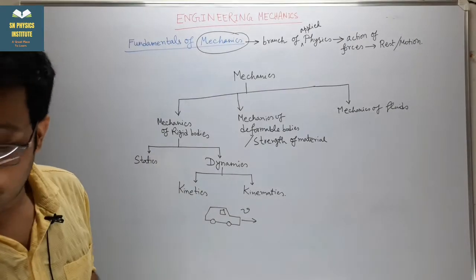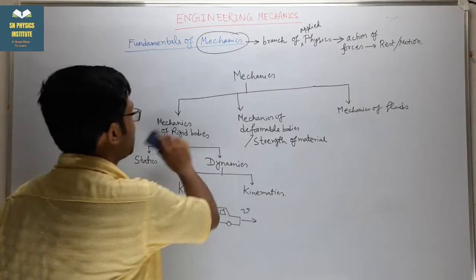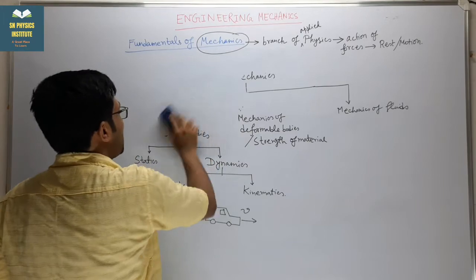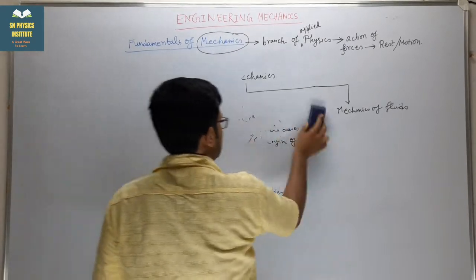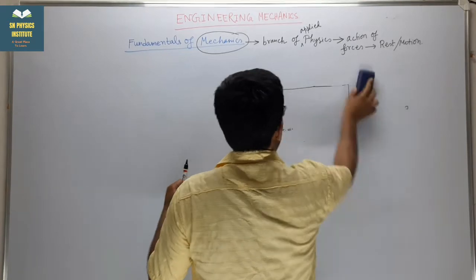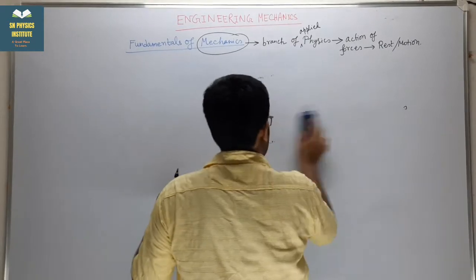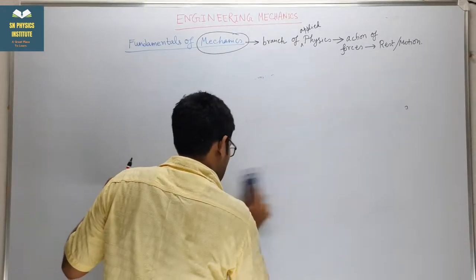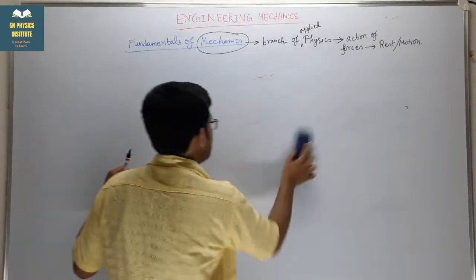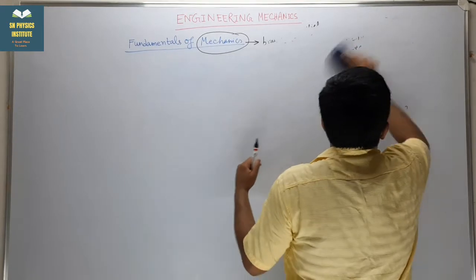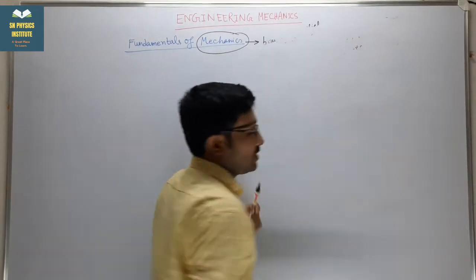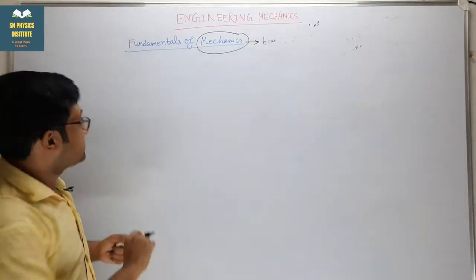Okay, next I am considering some topics of mechanics. First one is this: in mechanics, one term you have to understand is space.